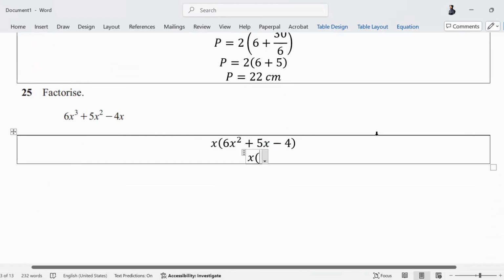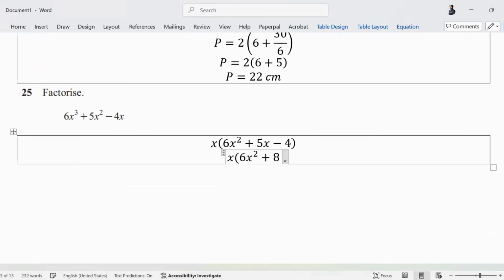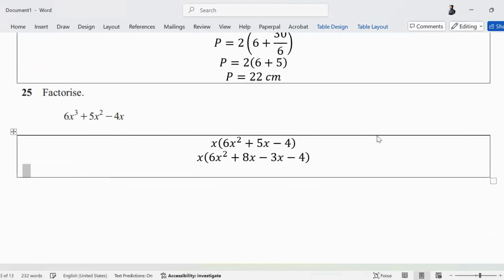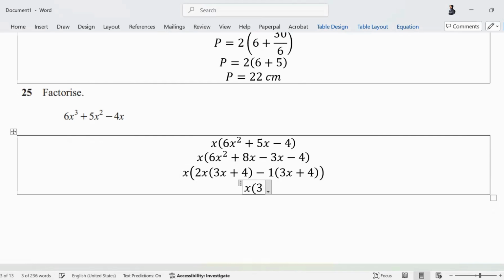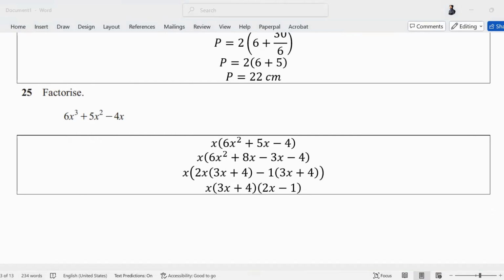We can do 8 into 3, and that is what we will be making 5. 8x minus 3x minus 4. x common, make sure you are very careful with the brackets, 2x, and then 3x plus 4, minus 1 common, 3x plus 4. And then one bracket of x, the other of 3x plus 4, and the third one of 2x minus 1. It does not matter what order you write them in. You can do it both ways.